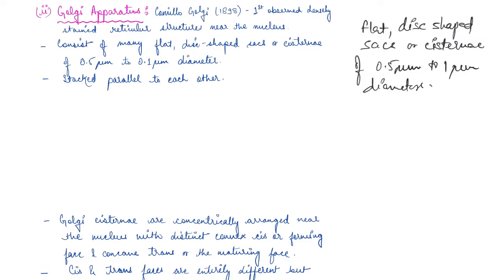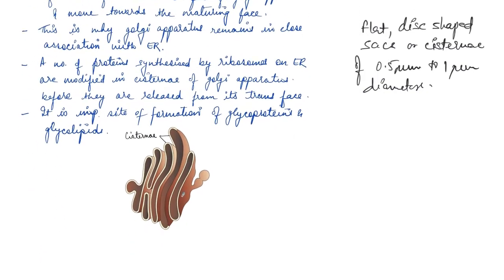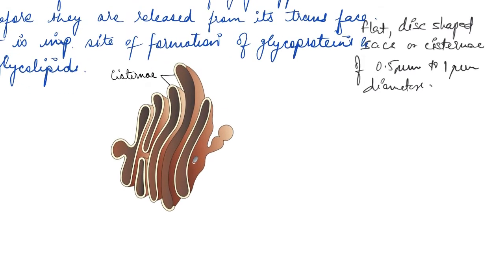Now, a varied number of cisterns or sacs are present in a Golgi complex, and the Golgi cisterns are concentrically arranged near the nucleus with distinct convex cis or the concave trans face. So basically, this is the structure, guys. Now they have two faces, right?